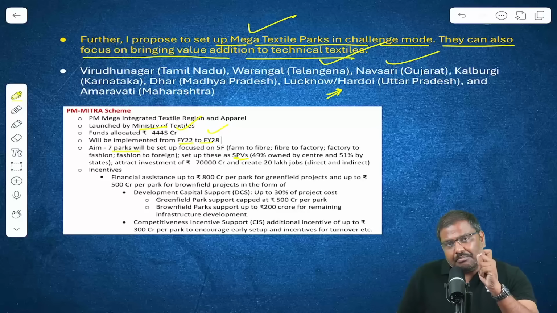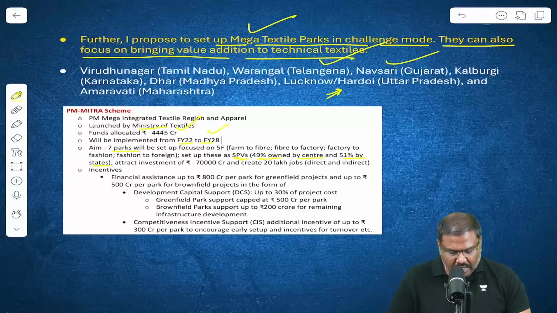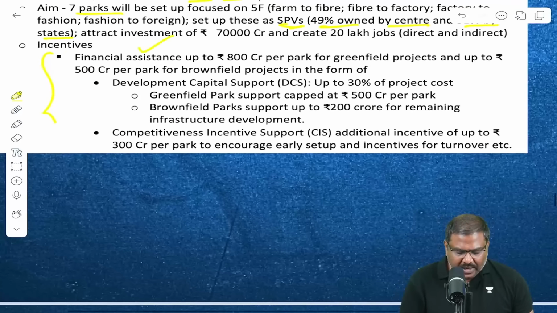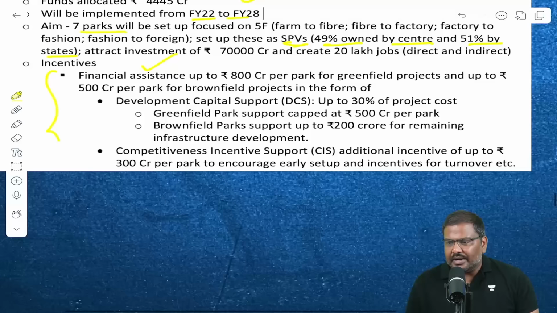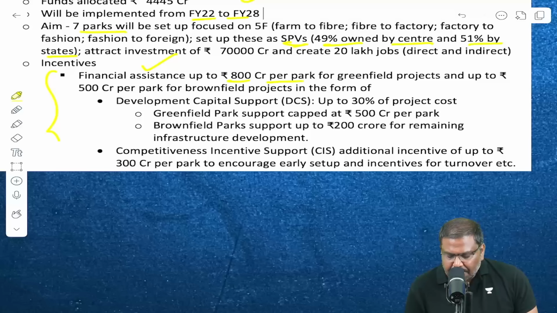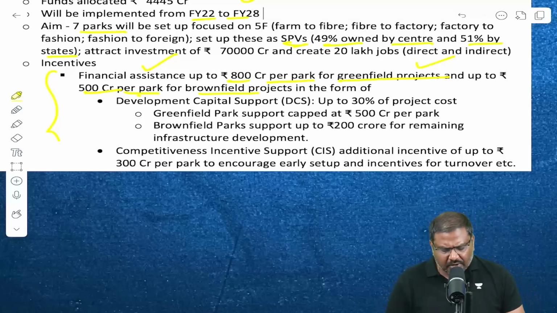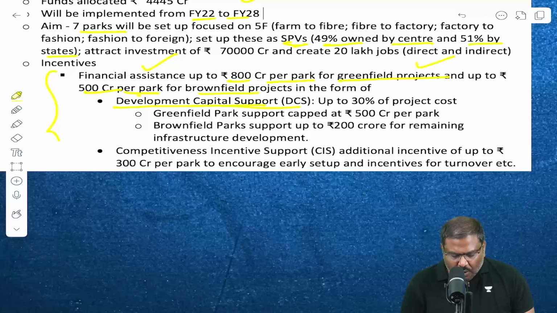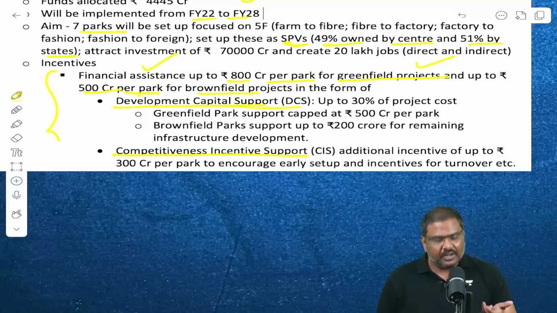It will not be completely owned by the center. 49% will be owned by the center and 51% will be owned by the states. Right? Under this, there are multiple types of incentive schemes. One is the financial assistance. Please have a look at it, where 800 crore per park for greenfield projects and 500 crore for brownfield projects will be provided. So both greenfield as well as brownfield will be covered. All right. The further breakdown is development capital support and competitiveness incentive support.